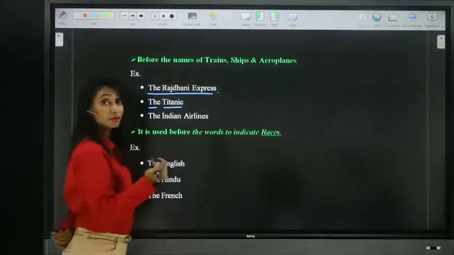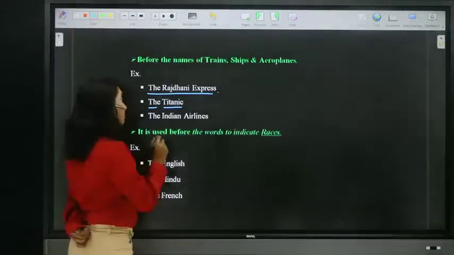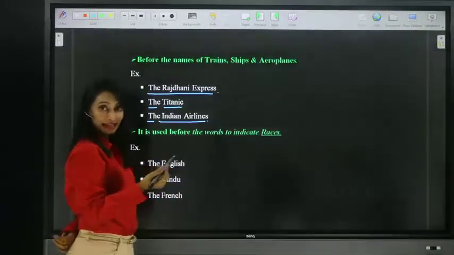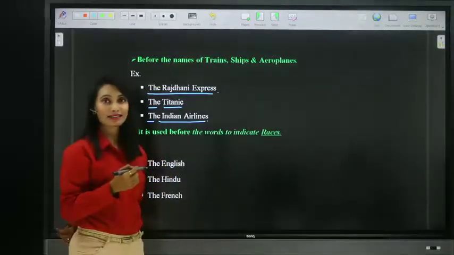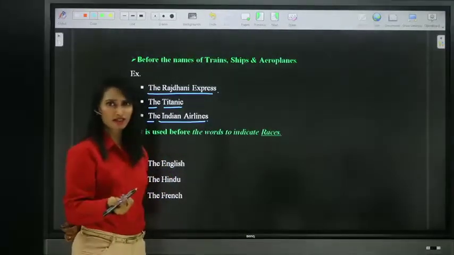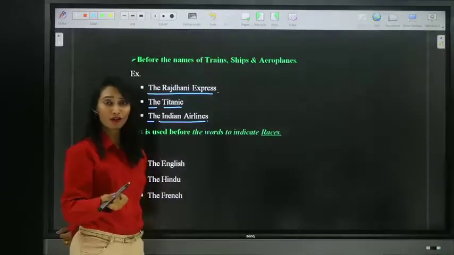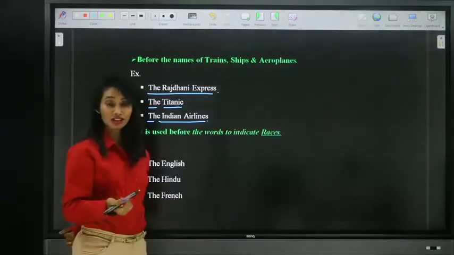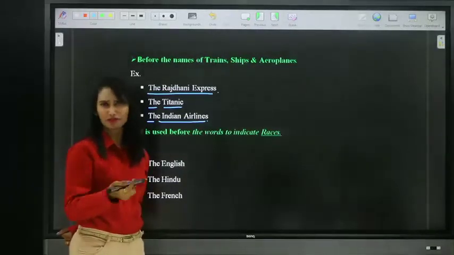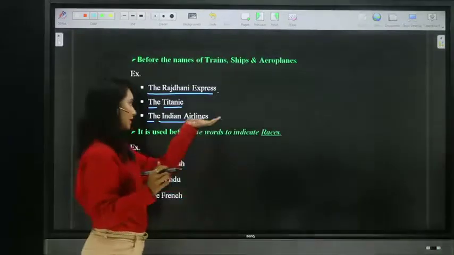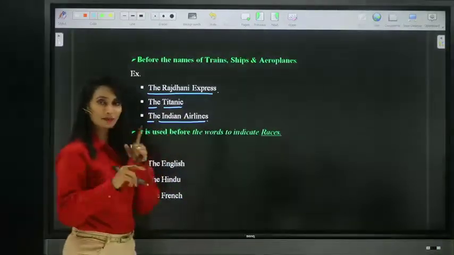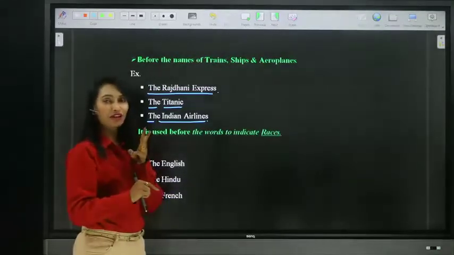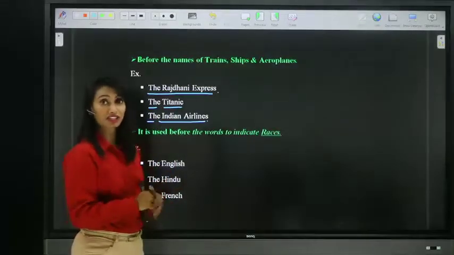So we use the before the names of ships, and in the same way before the names of airplanes, like airlines: the Indian Airlines, the British Airways, or the Kingfisher, which are no more, the SpiceJet, the Indigo, and many other airlines. Whatever the airlines or aeroplanes are, we use the definite article the before the names of ships, trains, and aeroplanes. We must use the definite article the.